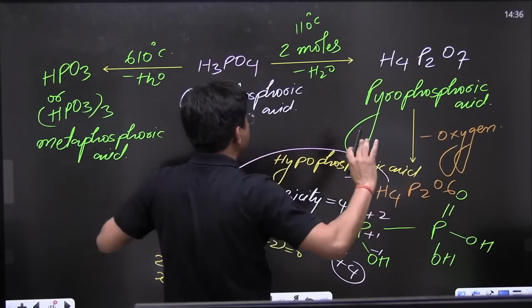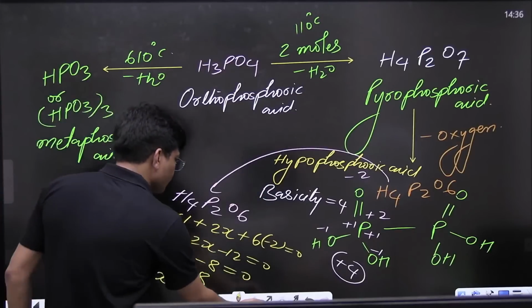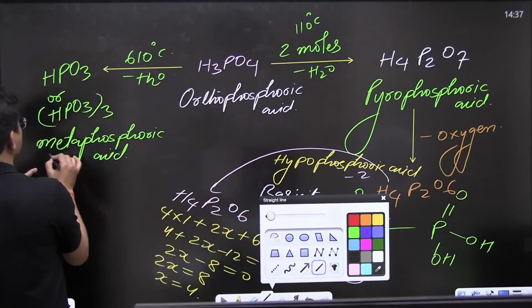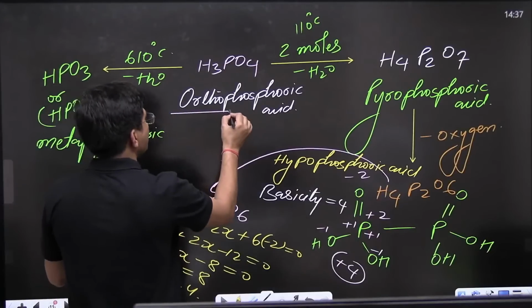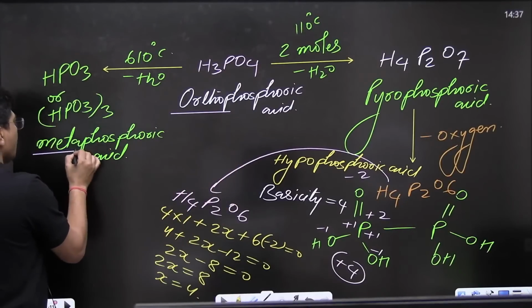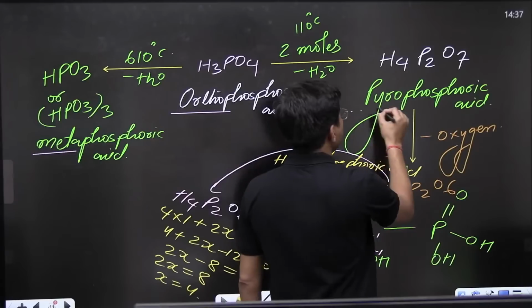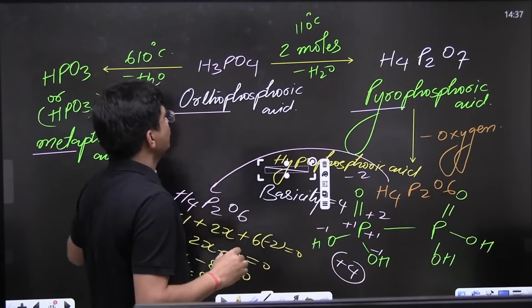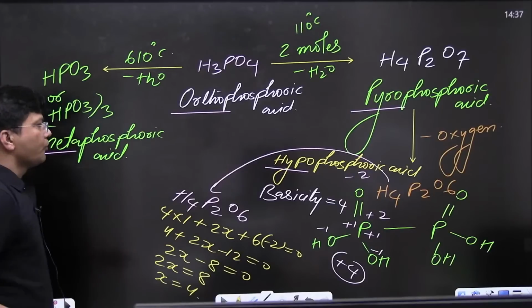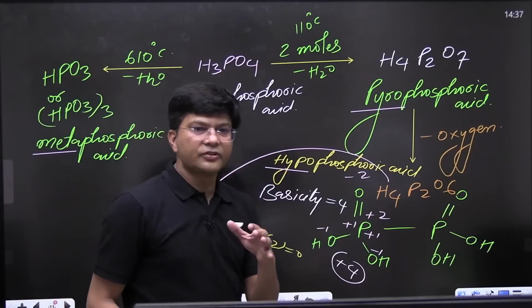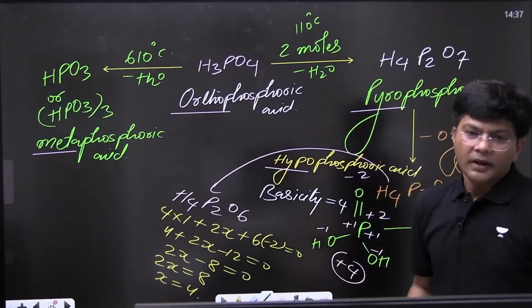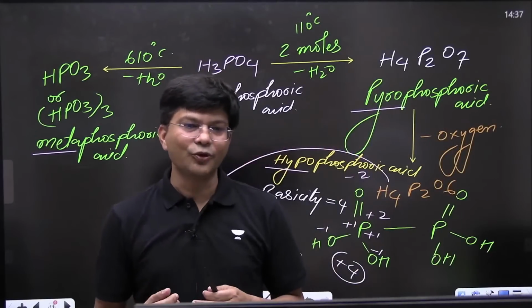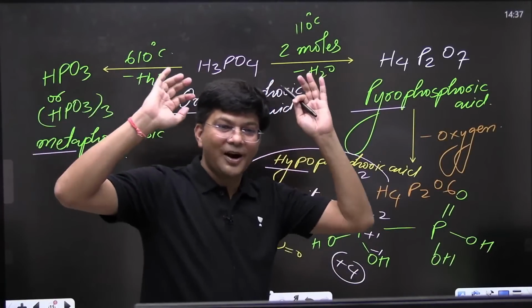If till now each and everything is clear, where to use the word ortho, where to use the word meta, where to use the word pyro, and where to use the word hypo, where to use the word ic, or where to use the word us. Us I will let you know, it is yet to come. Thank you, Ramji, thank you.